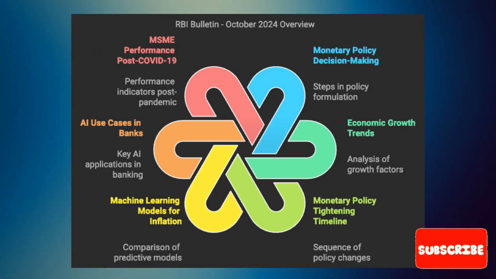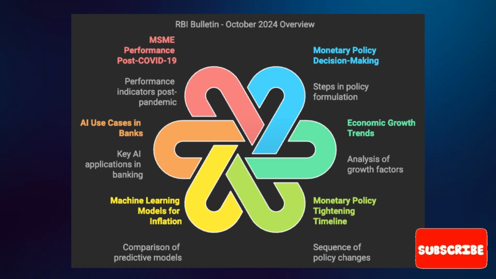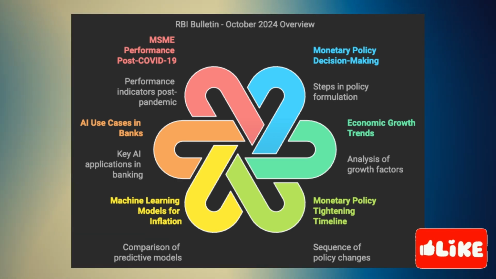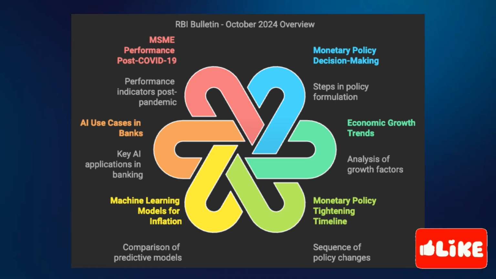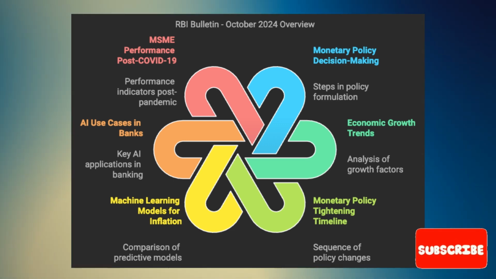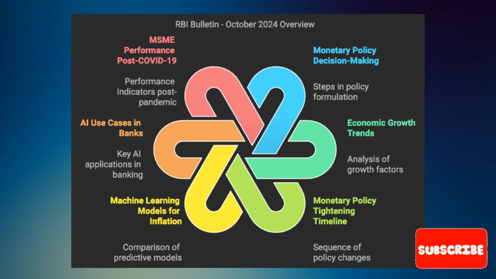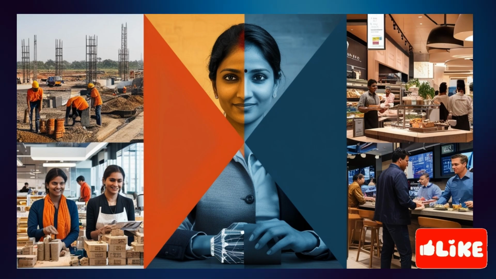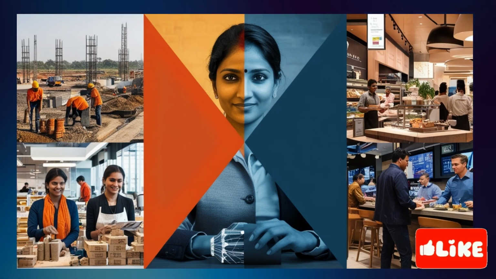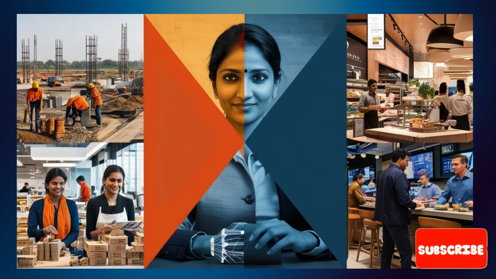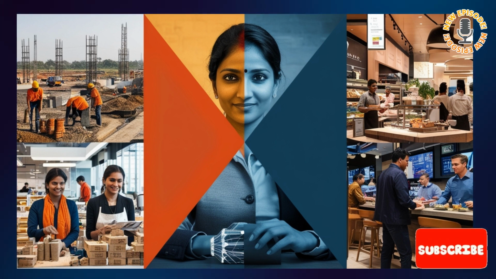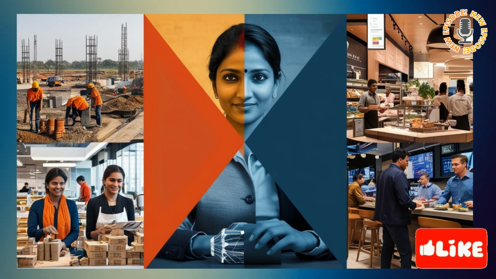All right, before we wrap up this first part of our deep dive, let's just briefly touch on the last two articles from the RBI Bulletin. Okay. We've got cash usage indicator for India and new digital economy and the paradox of productivity. Right. I'm particularly intrigued by that last one, paradox of productivity. Yeah. It seems counterintuitive. You think with all the advancements in digital technology, our productivity would be skyrocketing.